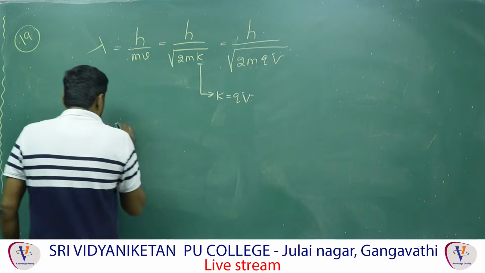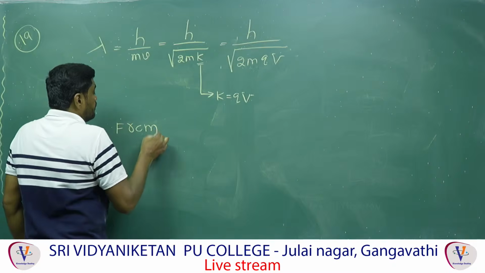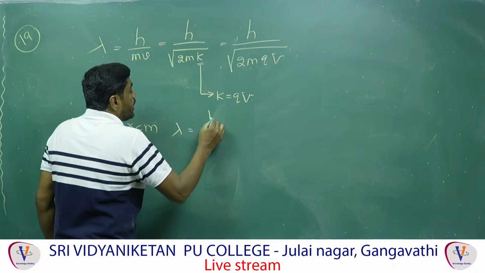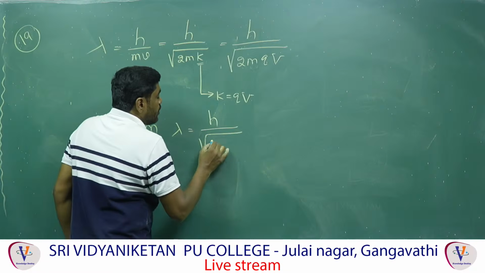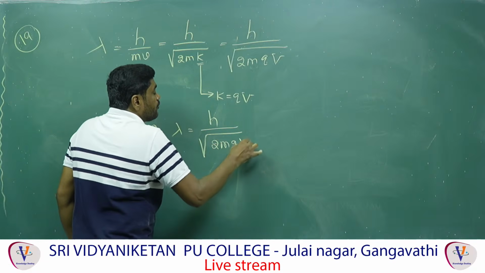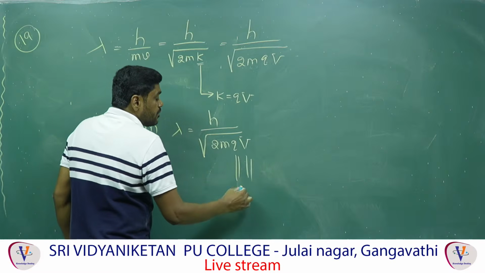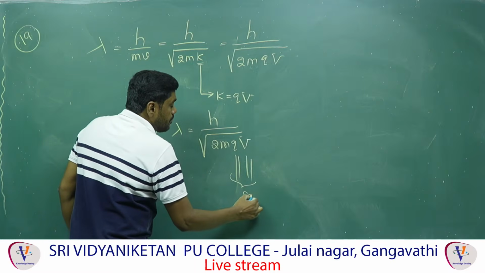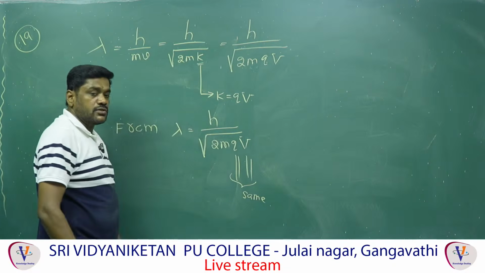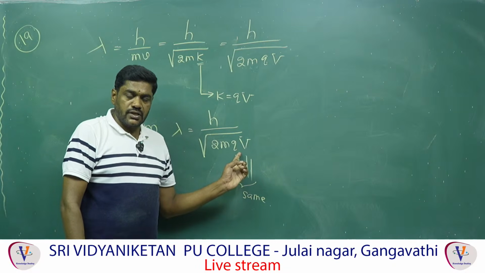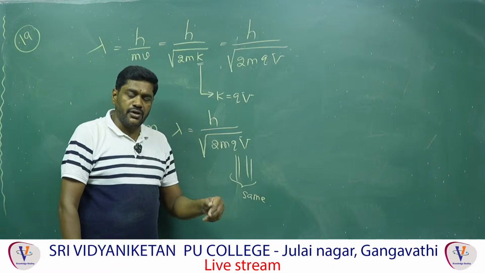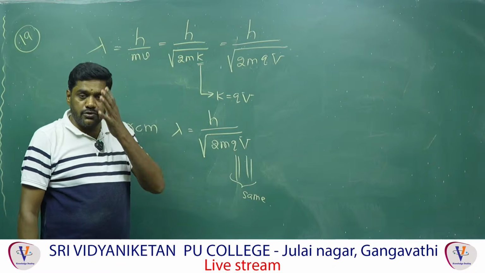Therefore, from this formula, lambda is equal to h by square root of 2mqV. The charges of the electron and proton are the same, and V is also the same. These are both the same, but the masses are not the same, because the charge of the electron is e and the charge of the proton is also e. Both are equal in magnitude and opposite in polarity.